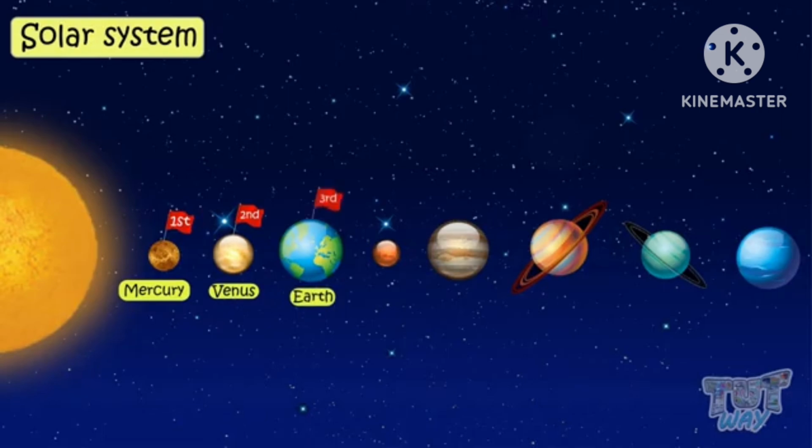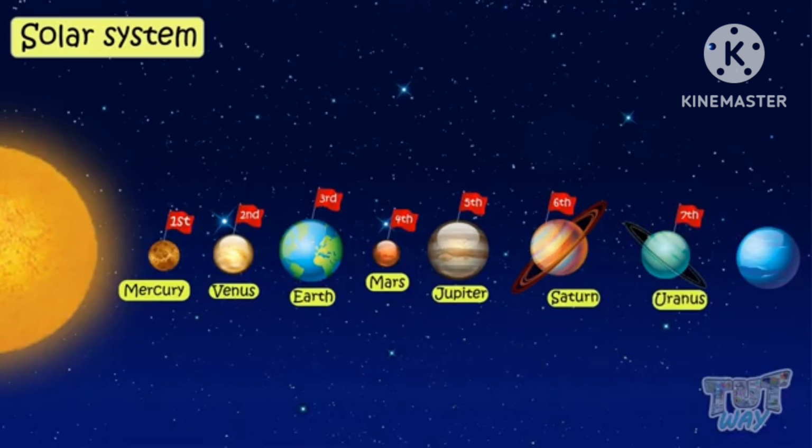Then Mars is the fourth planet. Mercury, Venus, Earth, Mars, Jupiter is the fifth planet. Saturn is the sixth planet, where there is a ring around. Uranus is the seventh, and Neptune is the eighth planet that is there in the solar system.